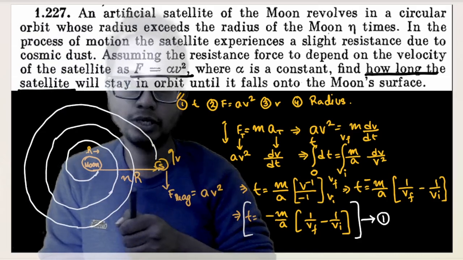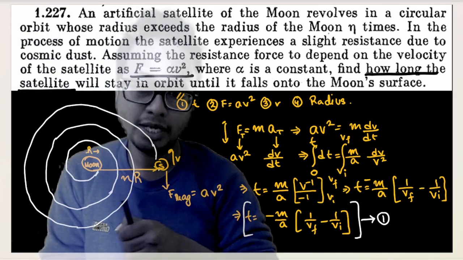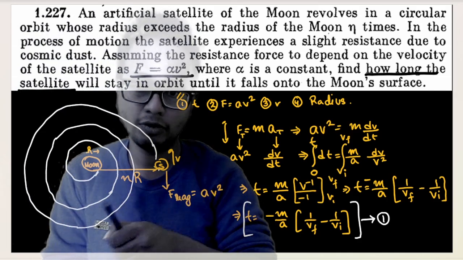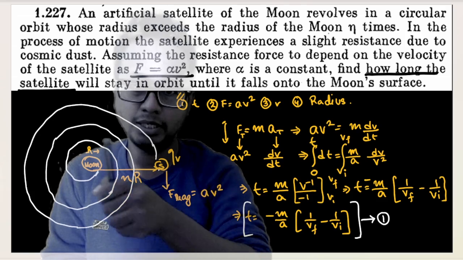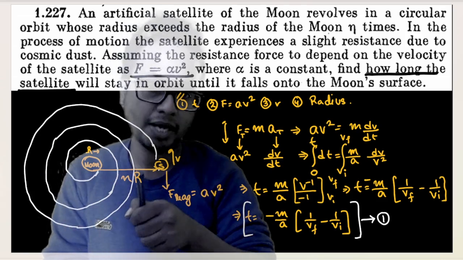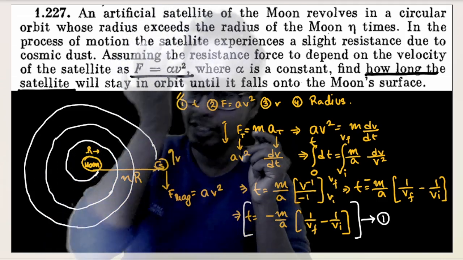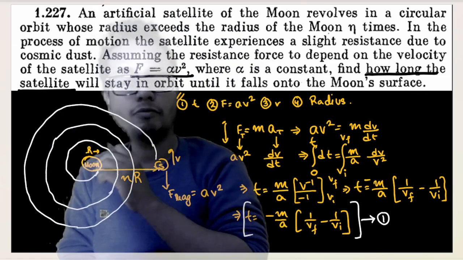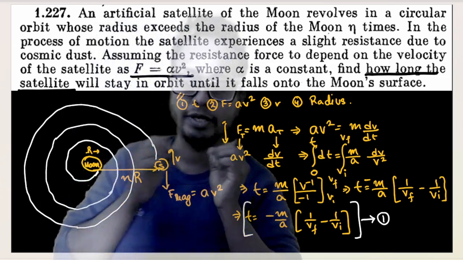That means when the satellite is out here, it will have the orbital velocity of this orbit, not the large orbit. Instead of going in a spiral, make a circle out here. Understood? So at every point in the spiral, the velocity of the satellite will be an orbital velocity.